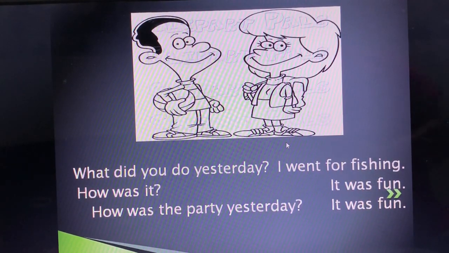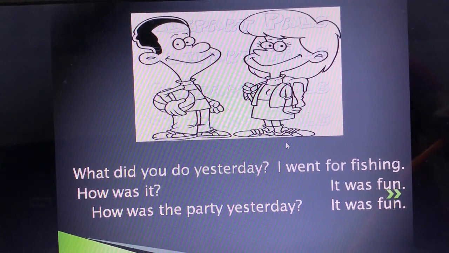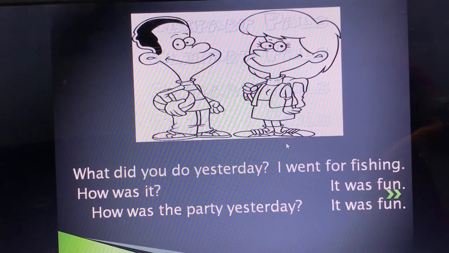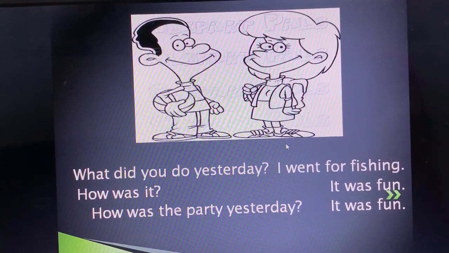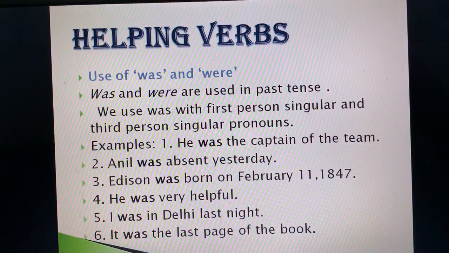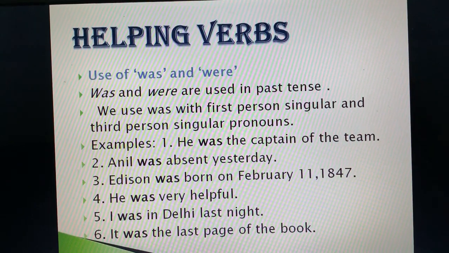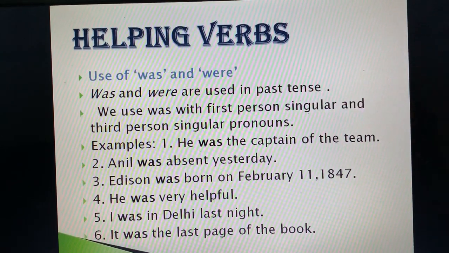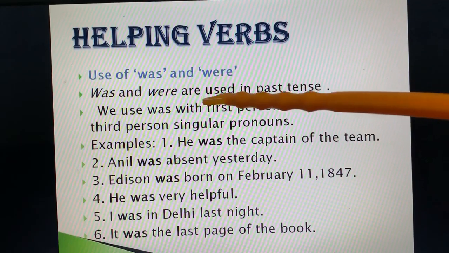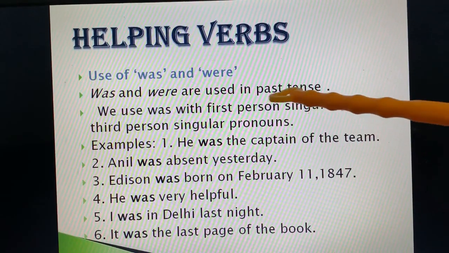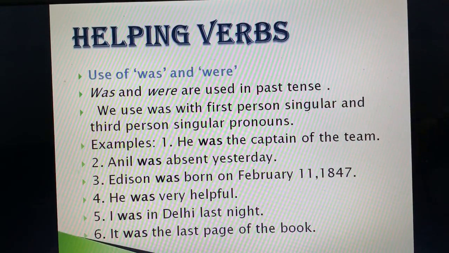So for that we use helping verb was and were. For that we use helping verb was and were. उसके लिए क्या helping verb हम use करते हैं? Was and were. Now look over here. Helping verb, where do we use was and where do we use were? We use both these helping verbs in past tense. Past means जो action हम already कर चुके हैं.